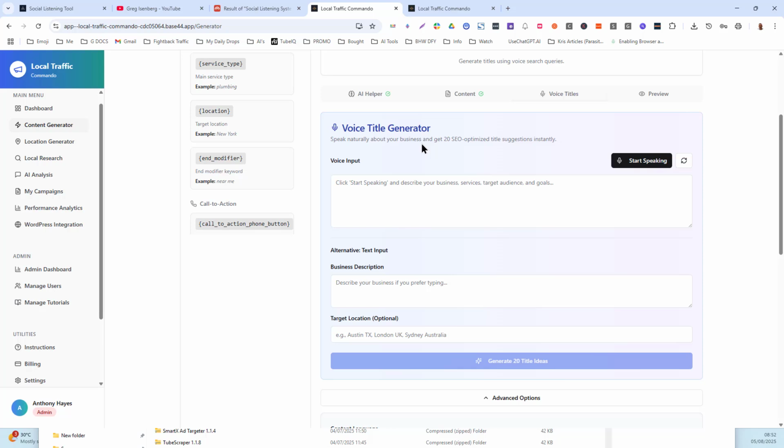Okay, and he is targeting startups specifically for the tech niche for a specific special promotion he is running for tech startups. Okay. The more you speak and put in the details, then what's going to happen is it's going to generate for you 20 SEO optimized title suggestions instantly. So you can use them with your campaign, if you want to do that. I did that because I was working on mobile and I found it hard to sit and type.